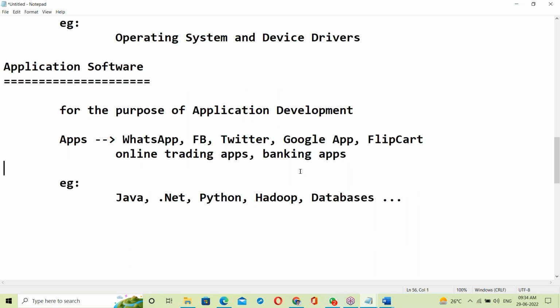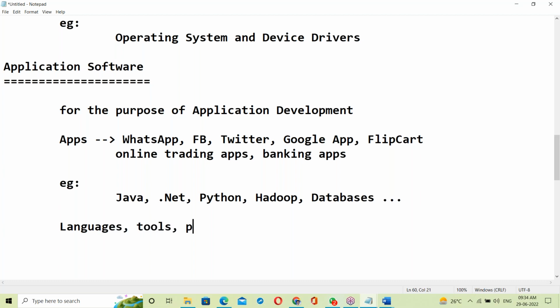In software we have many technologies, more than 100, many tools, many languages. So which is exactly application software?